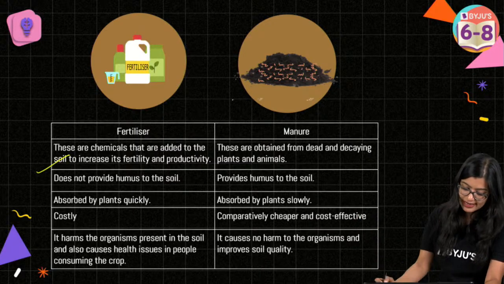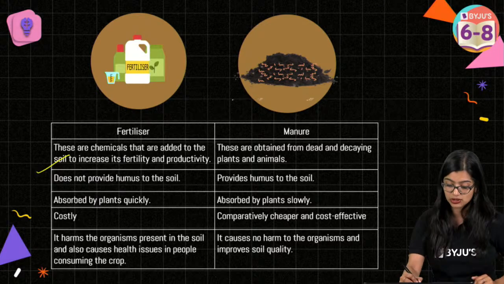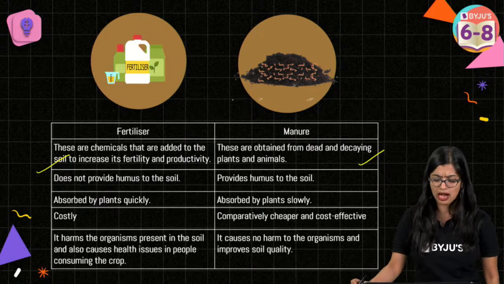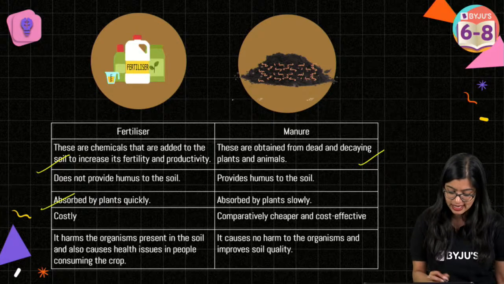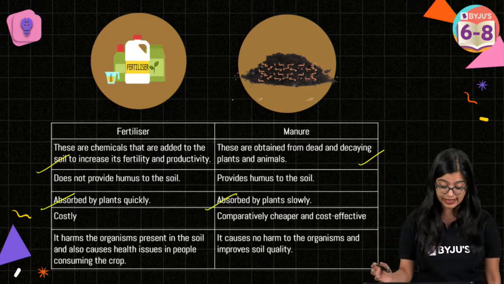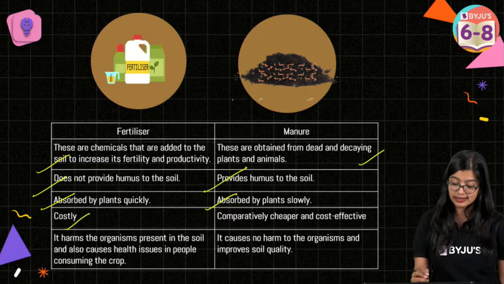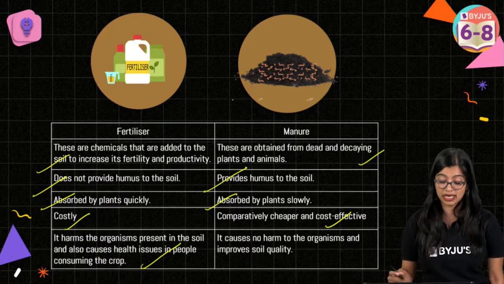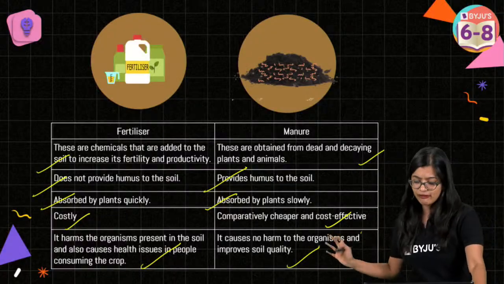So we see that fertilizers are added to increase the fertility of the soil. And we see that manure is mainly made of dead and decaying plants and animals, right? Now we see that fertilizers are absorbed by plants quickly, while manure takes a little bit of time. Fertilizer does not add humus to the soil, while manure does. This is costly, while manure is relatively cost effective. Excessive use can be harmful, while manure will not have any harm, right? So that is the first part.